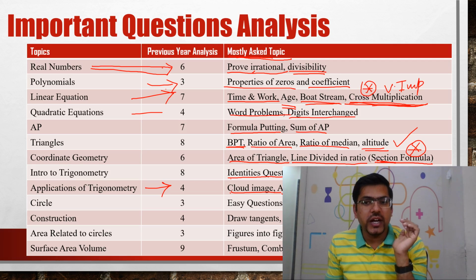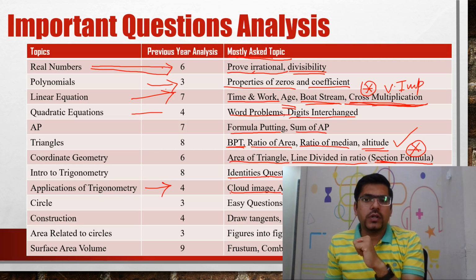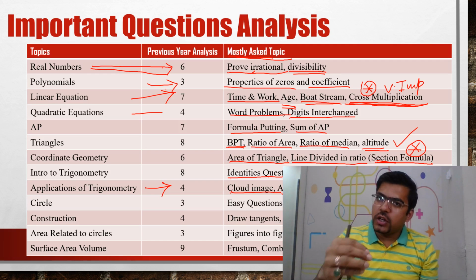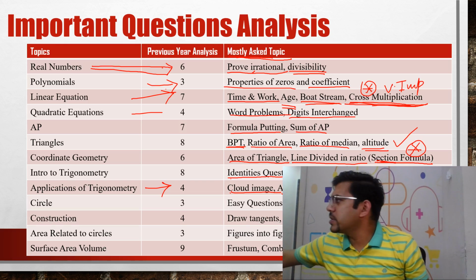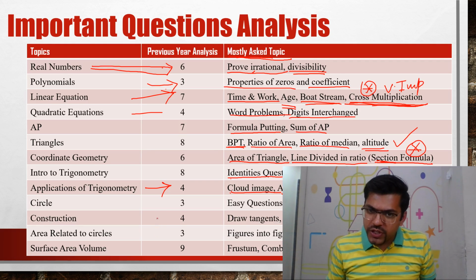Similarly, a tower is standing, angle of elevation is this, angle of depression is this. Find the height of the tower. Shadow, a tower is standing at a 30 degree angle of inclination of the sun. Find the height of the tower. All such questions will be important.